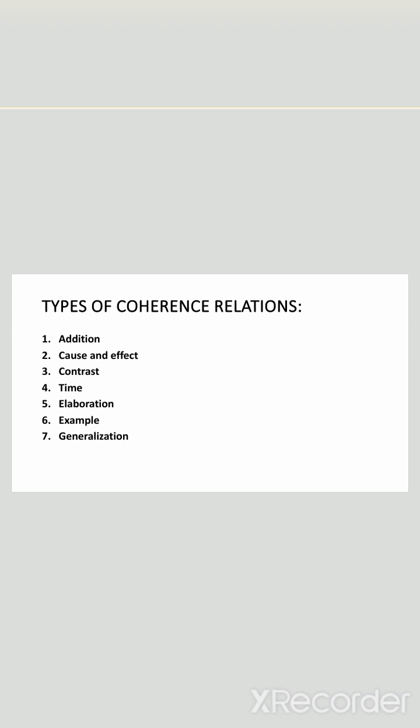The fourth type of coherence relation is time. Time is basically connecting ideas or events through time relationship. For example, meanwhile, subsequently. Let's take an example. I went to the store, then I bought some milk, and finally I came home.